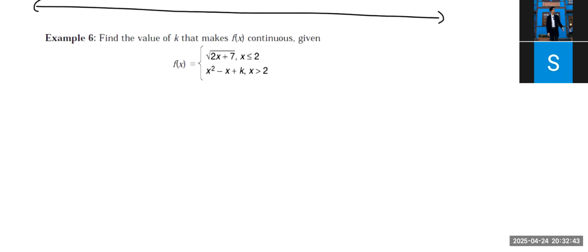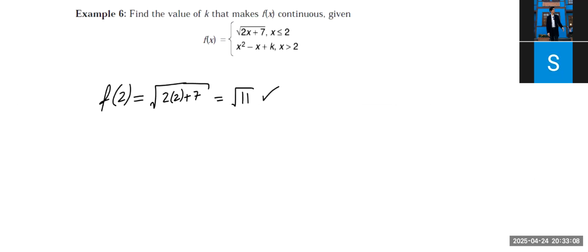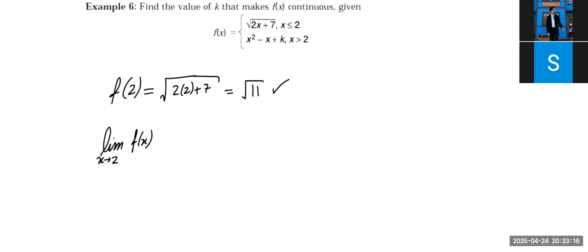Yeah, exactly. So to make this continuous, that's a very good point. The thing is, what is f of 2 in this case? It would be the first function. Exactly. 2 times 2 plus 7, which is like 11, I think. Root of 11. Okay, good. So the function's actual value exists there. What's the limit as x approaches 2 in my function? We need to think about it from the left and the right hand side, right? Okay, good. So let's talk about it from the left side first.